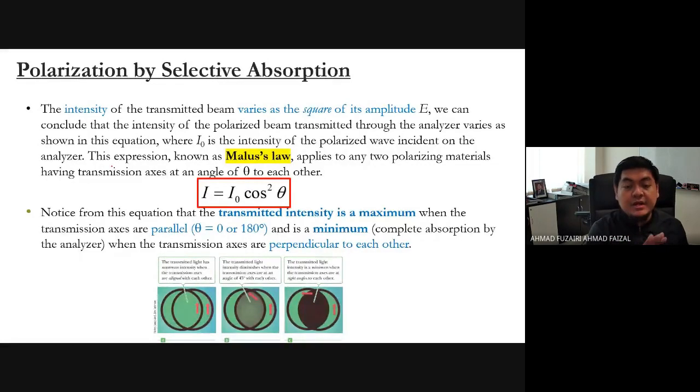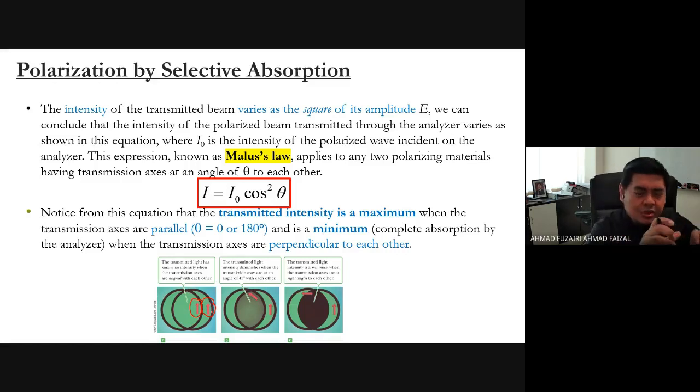For those who cannot imagine what happens in the polarizer, look at the figures below. Let's say you have two polarizers. Look at how they behave. This is the first polarizer with an upright transmission axis. This is also an upright transmission axis, and we can have a clear image of what happens, what is beyond, what is on the other side that we can see.